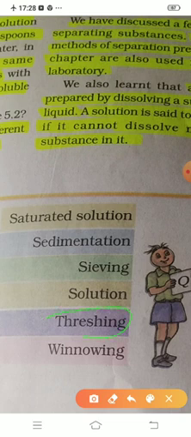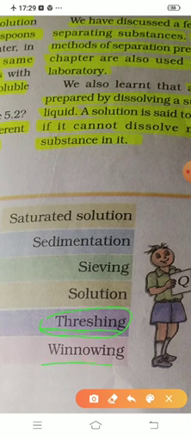Threshing, that means beating. That is known as threshing. Threshing is the process of separating grains from stalks by hitting them on a hard surface. Right? That is the separation of grains from the stalks. That is known as threshing. Threshing is done with the help of machines also.